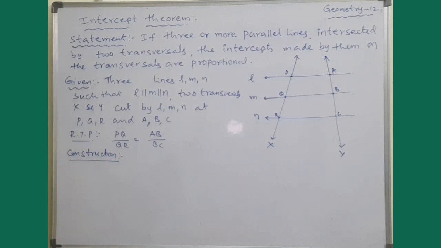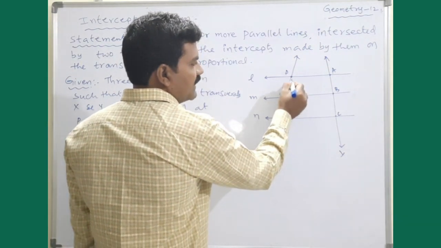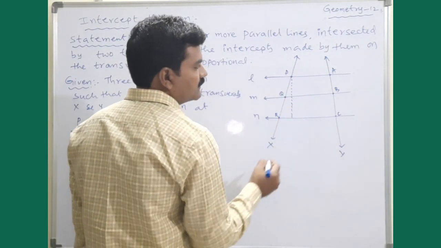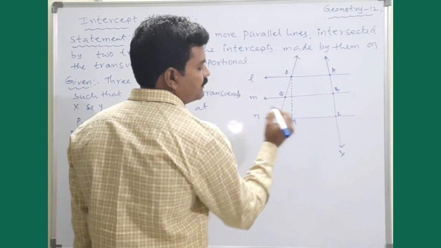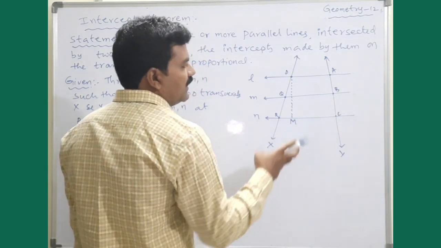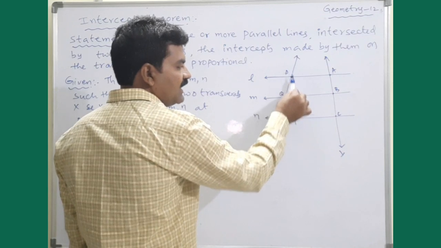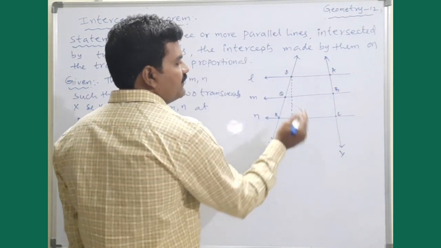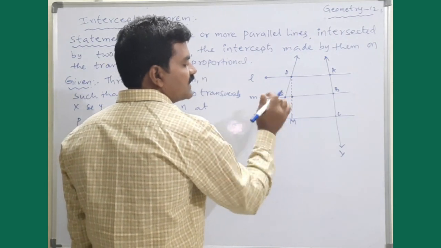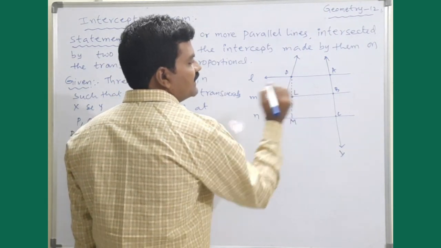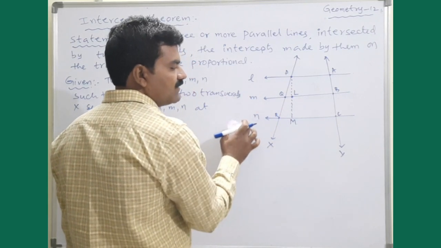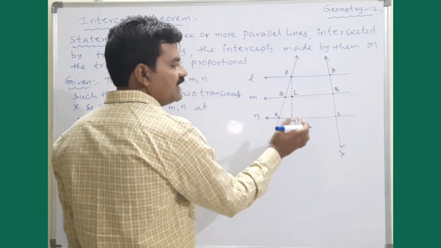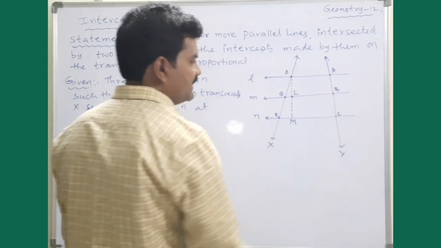So what we need to construct: draw a line from P. Draw PM which is parallel to AC, and which meets the line small m at some capital L. Do not confuse: small m denotes the line, and capital L and capital M are points.